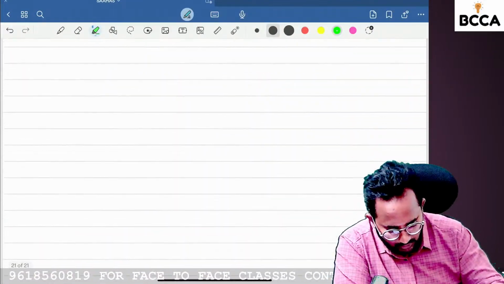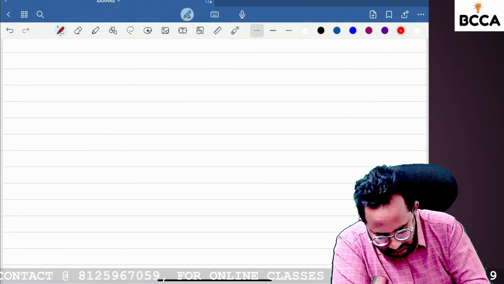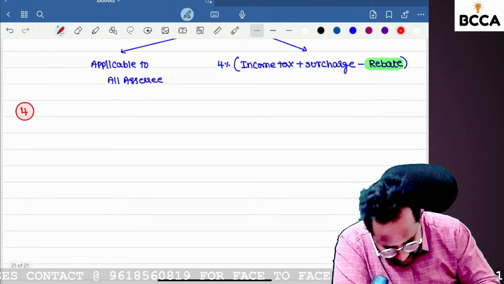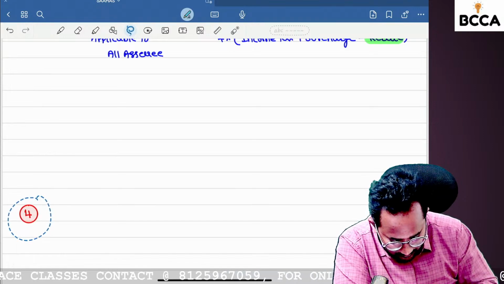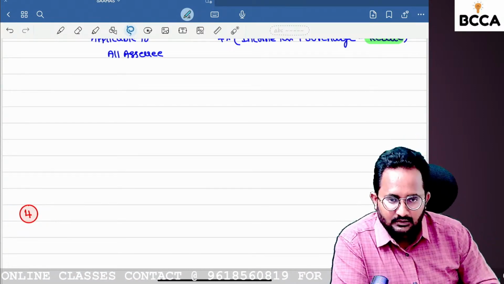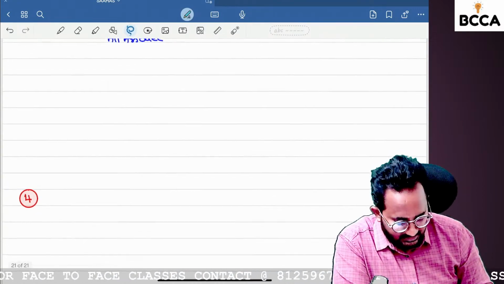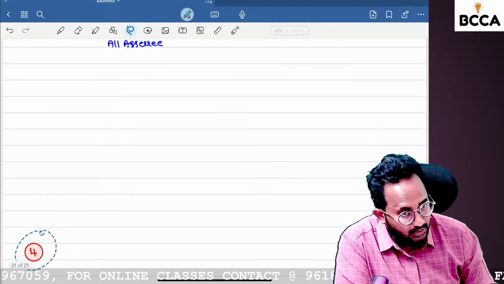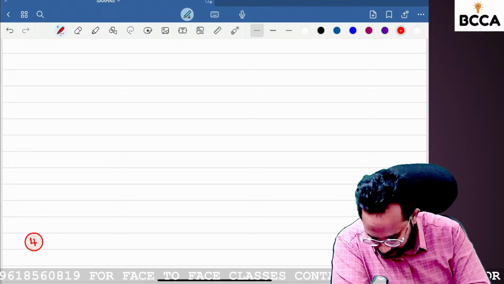Right now I want to start the fourth concept. Before starting the fourth concept, I want to give you one important update. Please close the pen and the books also. You should just listen carefully to what I am telling you. This is the main important point with respect to the Finance Act 2023. What is that important point? I will tell you. Just listen carefully.